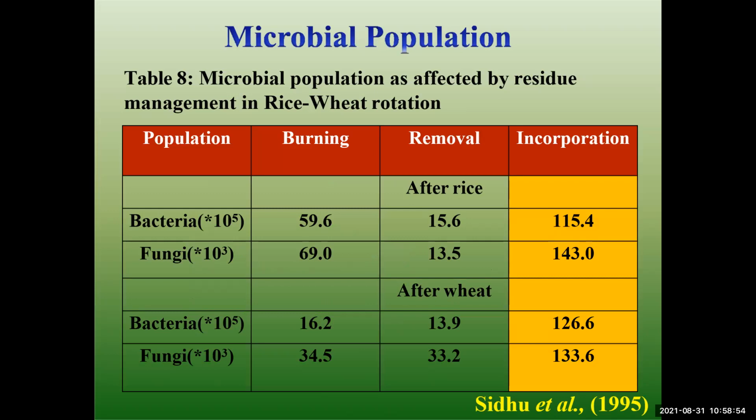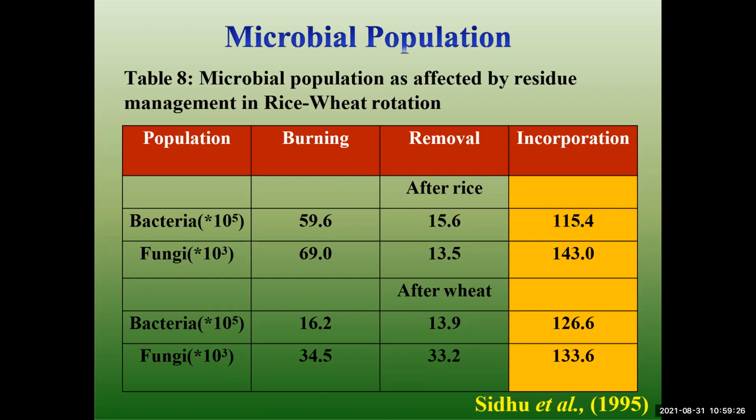Okay, microbial population is affected by residue management in rice-wheat rotation: removal, burning and incorporation. Bacteria and fungi are both counted after rice and after wheat. Burning is 59.6 for bacteria and 69 for fungi. After rice, removal is 15.6 for bacteria and 13.5 for fungi.